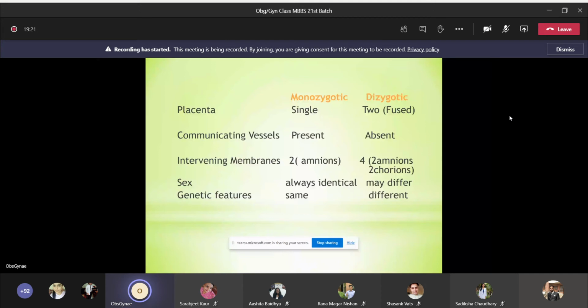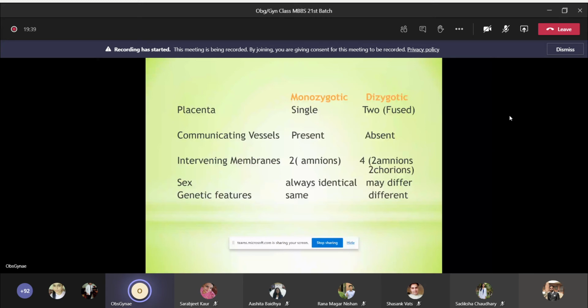And the genetic features in monozygotic would be same. Why? Because it is a single fertilized ova which has divided. Okay, so they will have the same genetic constituent. But in dizygotic twin, it was two different ova fertilized by two different sperms. So the genetic features would be different.